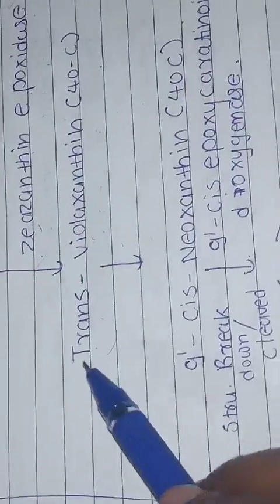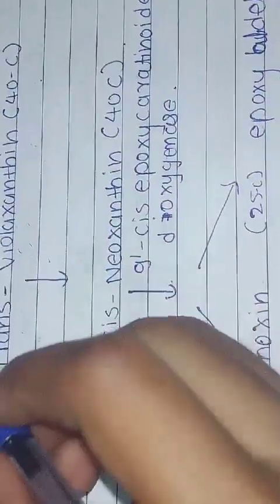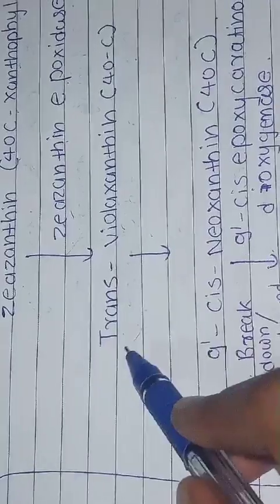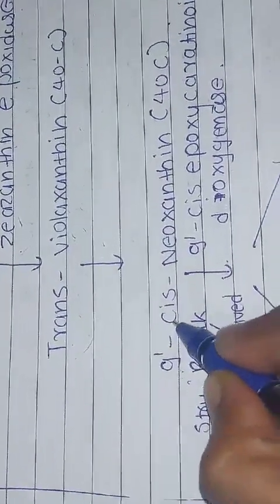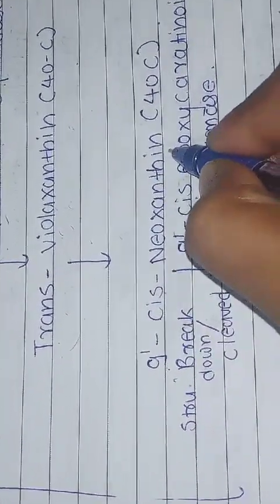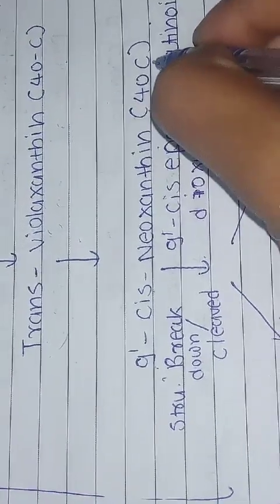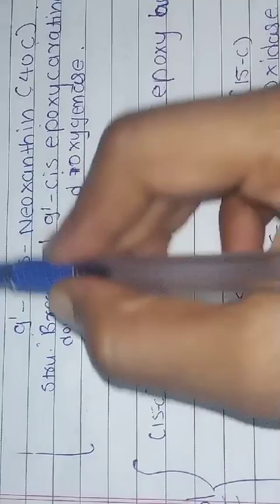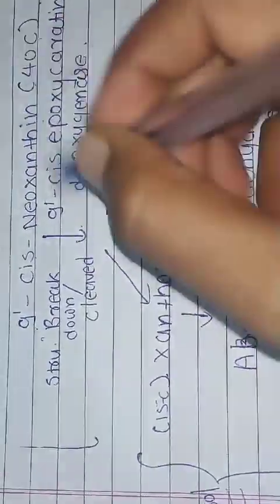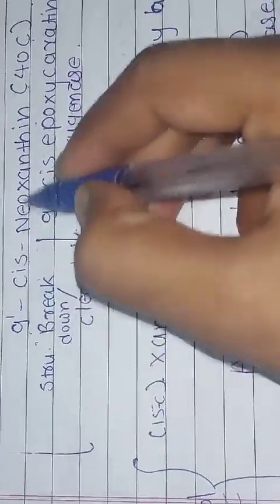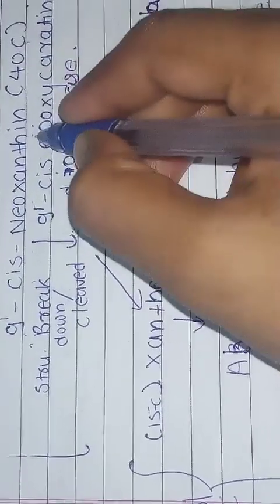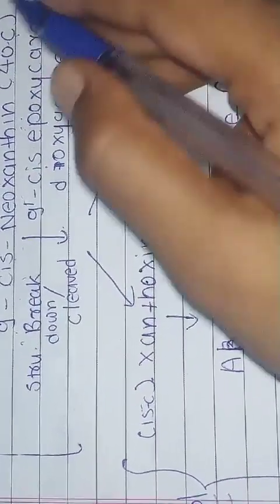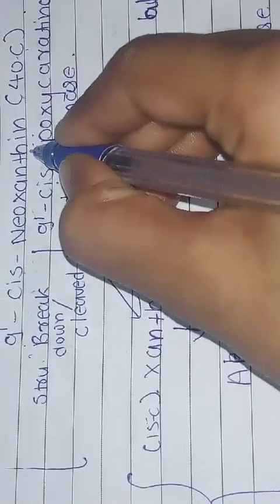Okay, afterward trans-violaxanthin is converted into the 9-cis neoxanthin. This is also a carbon compound structure. Okay, then after conversion of the trans-violaxanthin to the 9-cis neoxanthin, at that time many conformational changes occur in the neoxanthin structure.